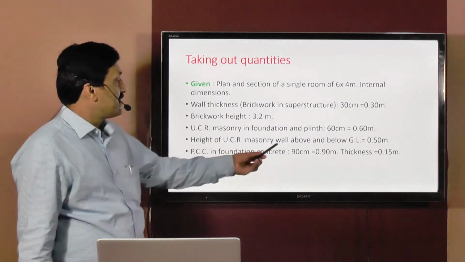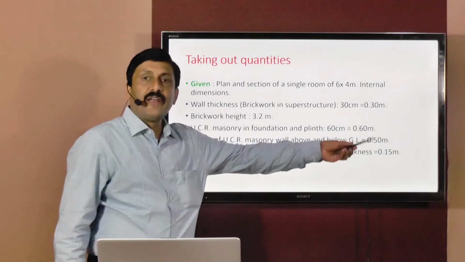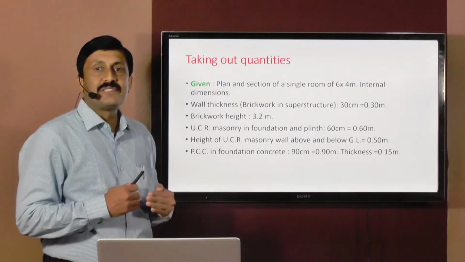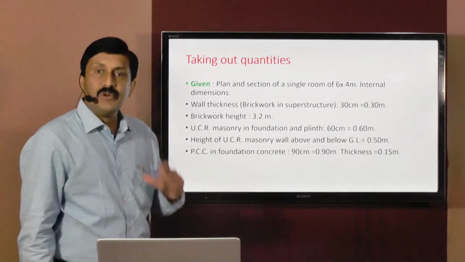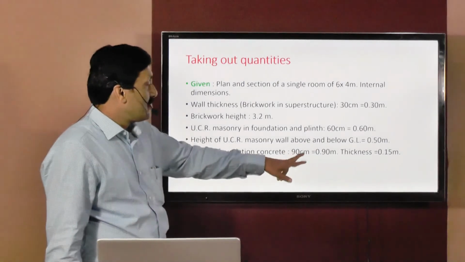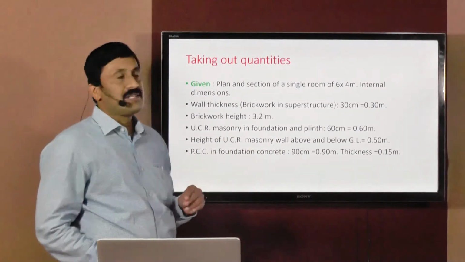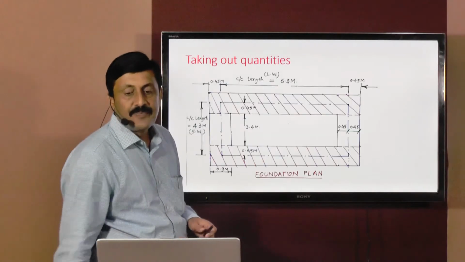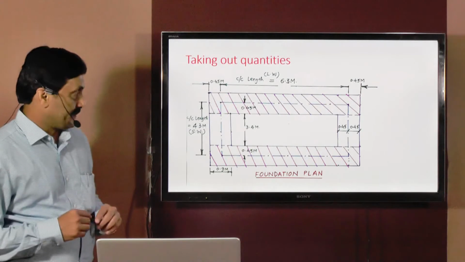Height of UCR masonry wall above and below ground level: above ground level it is 0.5, below ground level it is 0.5. So the total height of UCR masonry is 1 meter, 0.5 above and 0.5 meters below ground level. And PCC in foundation concrete is equal to 90 centimeters, that is 0.9 meters, and thickness is equal to 0.15 meters. So for your reference, this foundation plan has been drawn.